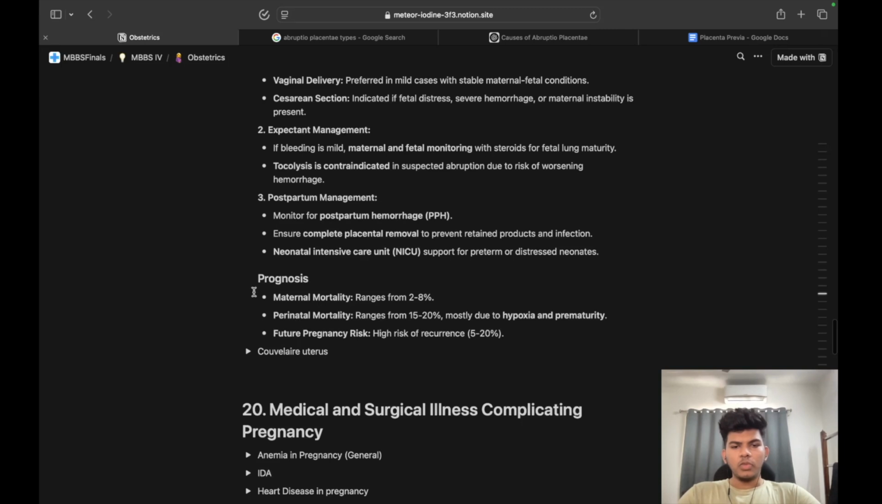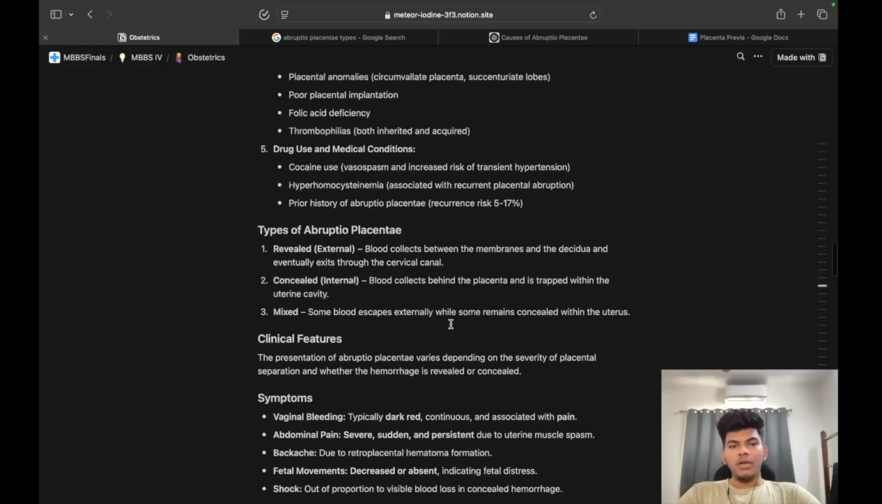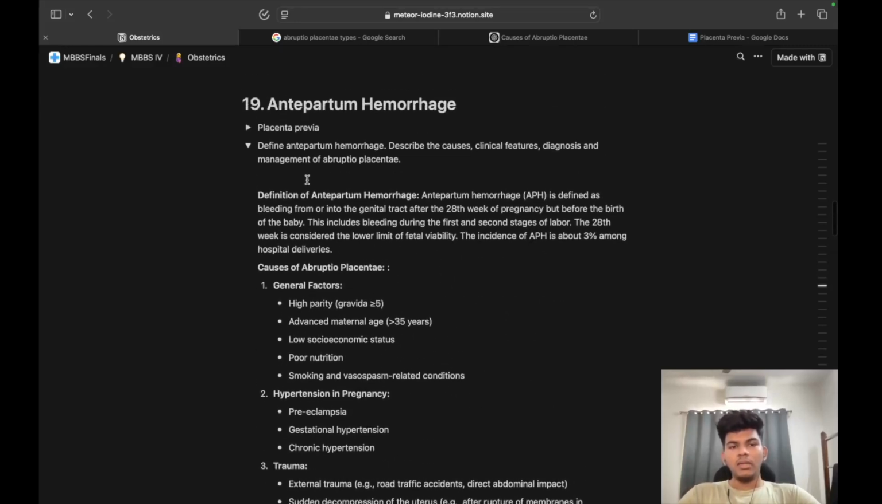And then comes the prognosis. Maternal mortality is 2 to 8%, which is considerable. Perinatal mortality is very high, 15 to 20%, due to hypoxia and prematurity, and future pregnancy risk is also high. And with this, we come to the end of this topic, antepartum hemorrhage plus abruptio placenta.